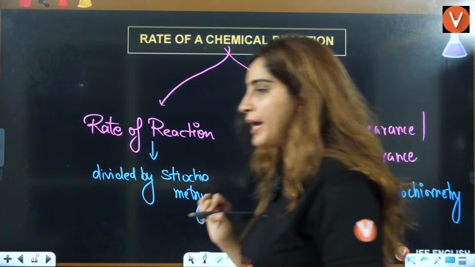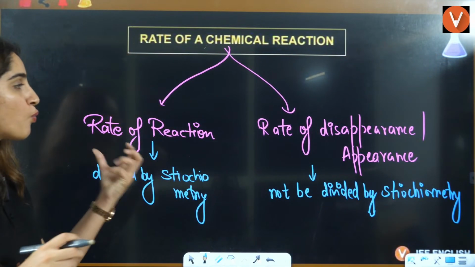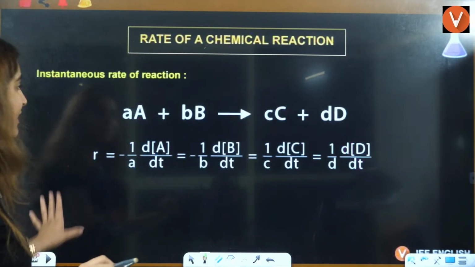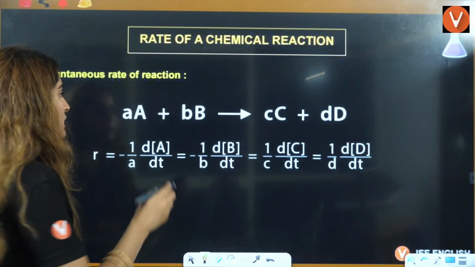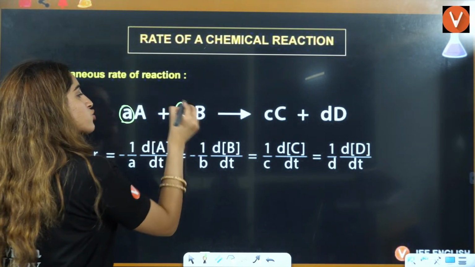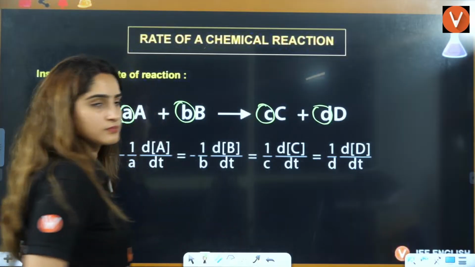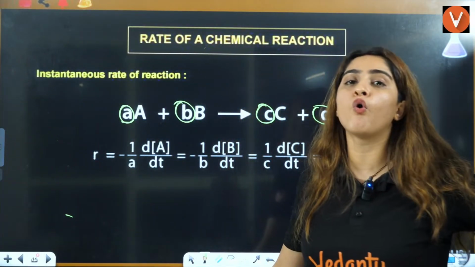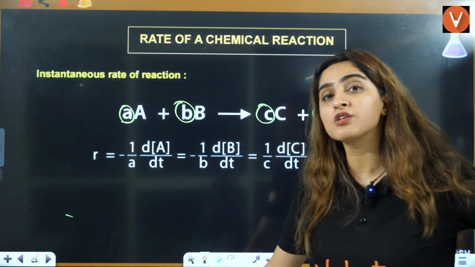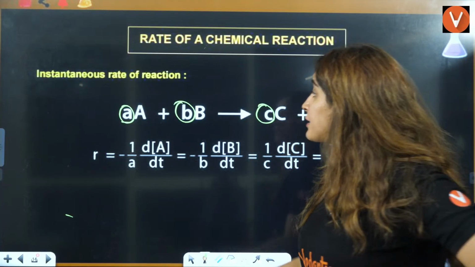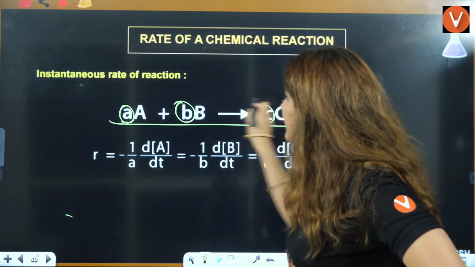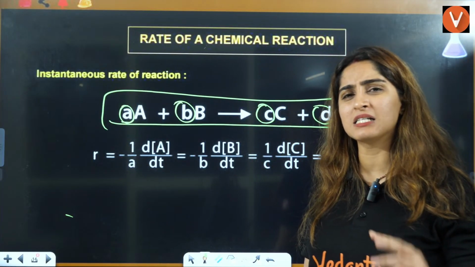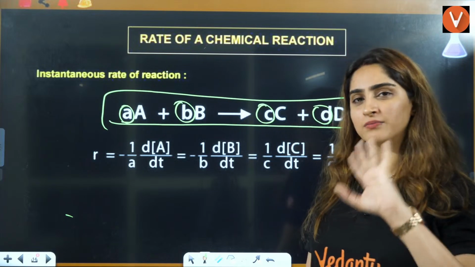Okay. Now let us see what you mean by this, ma'am. Let's see that. For example, I have a reaction. This is the stoichiometry, the number, the digit before that formula. Now, whenever I have to write the rate of reaction, I'll tell you what is instantaneous, what is not. Don't worry about that.